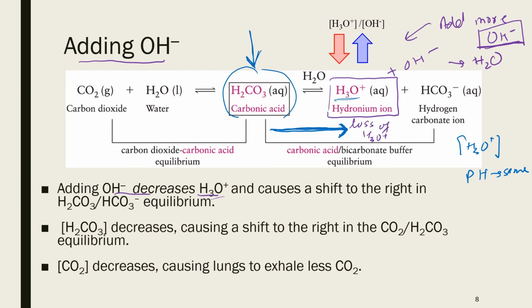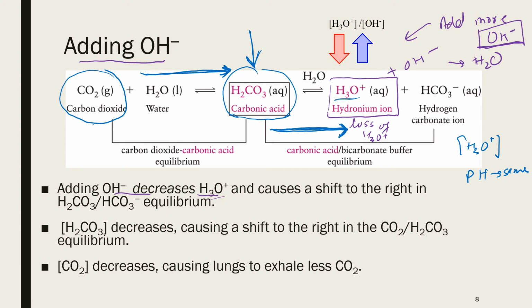So in order to maintain this concentration, the first reaction equilibrium will now shift to the right. Shifting to the right means we are decreasing the carbon dioxide concentration in our blood.